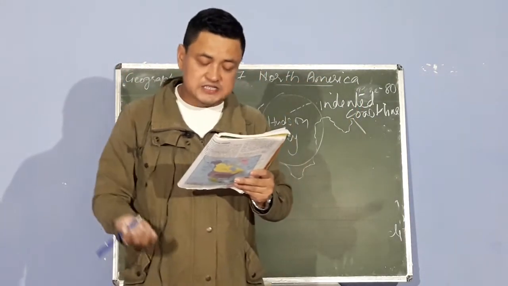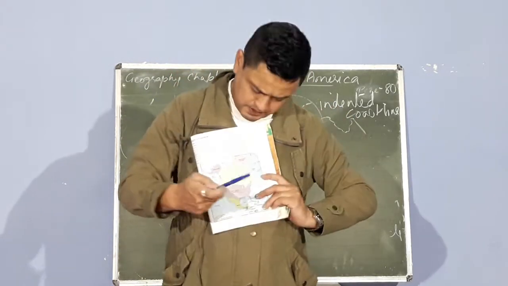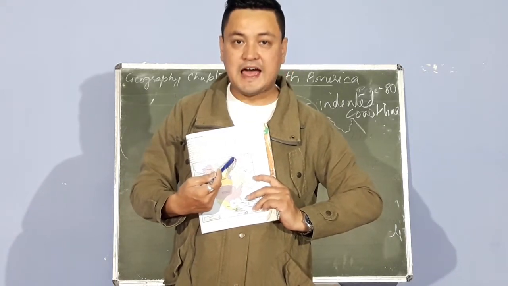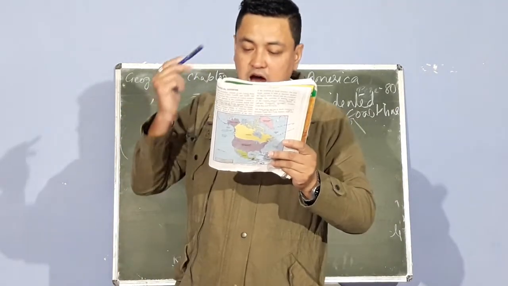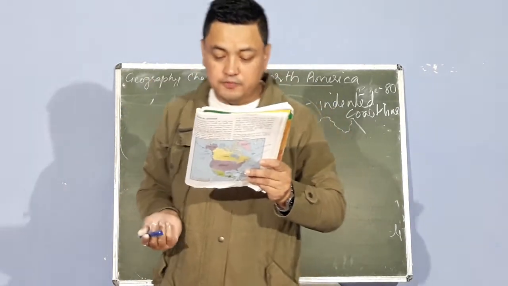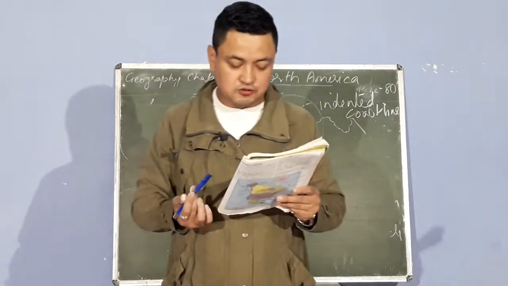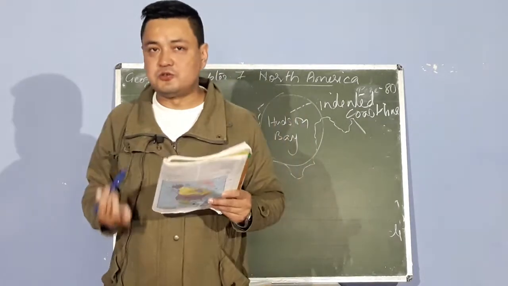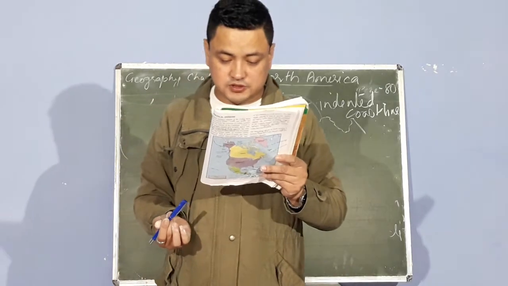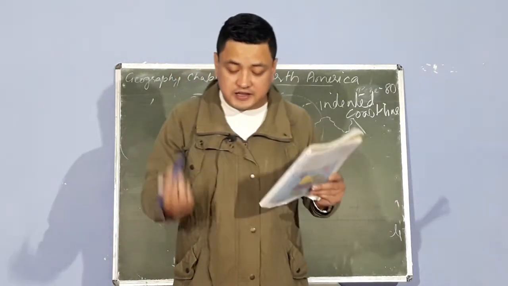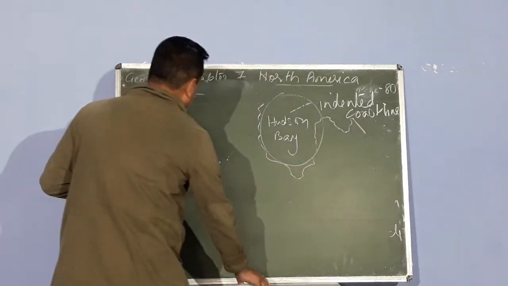There are numerous islands found off the continent coast of North America. These are known as Greenland. Now, where do you find Greenland? Here you find Greenland, and the Arctic archipelago. Now, what is an archipelago? It is a group of islands. A large group of islands is known as an archipelago, north of the continent in the Arctic Ocean. This Arctic archipelago is also known as the Canadian Arctic archipelago.